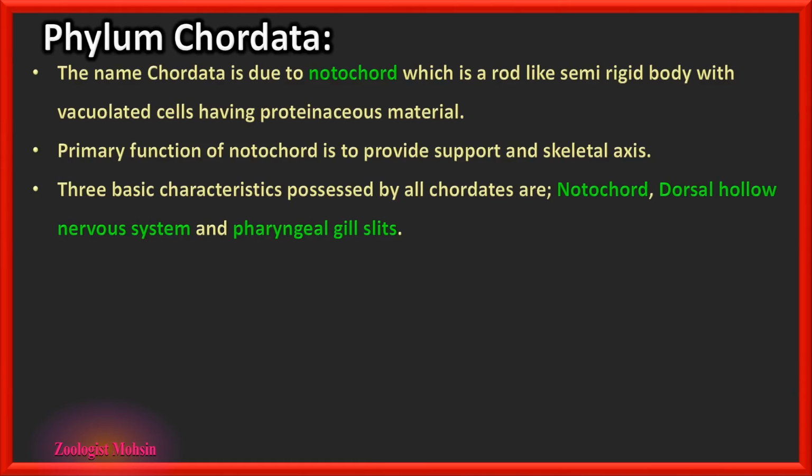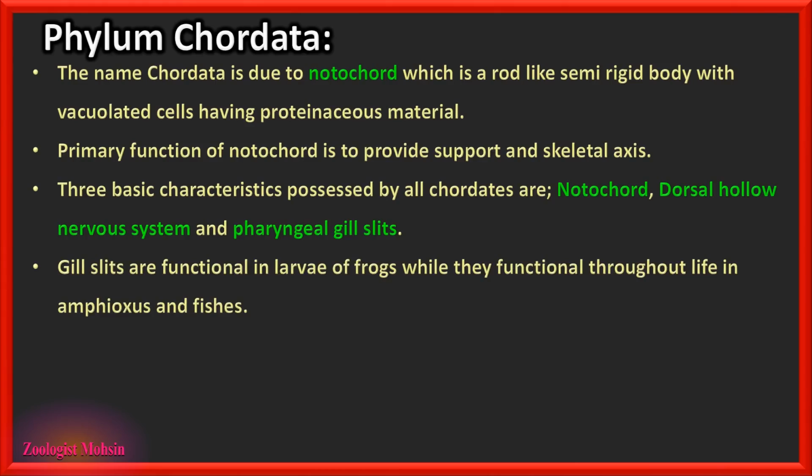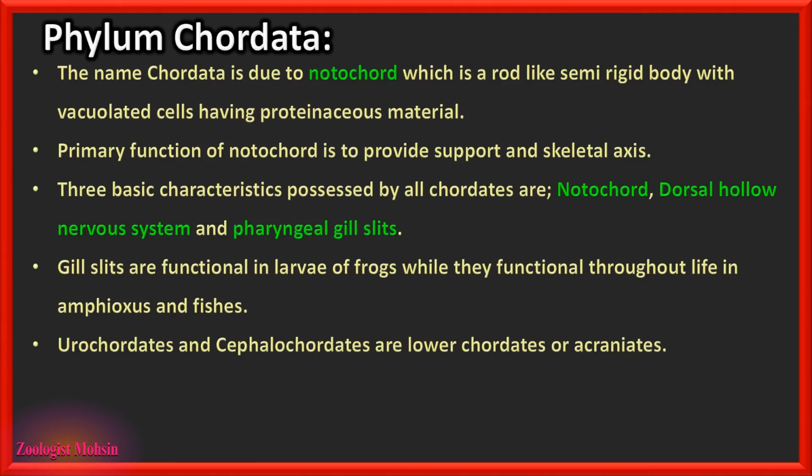Three basic characteristics possessed by all chordates are notochord, dorsal hollow central nervous system, and pharyngeal gill slits. Please remember, these features have already been asked many times in the past papers. Gill slits are functional in larvae of frogs, while they are functional throughout life in amphioxus and fishes.